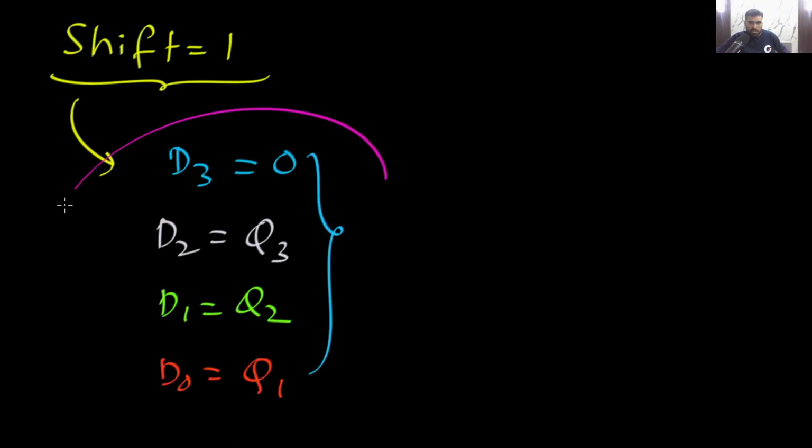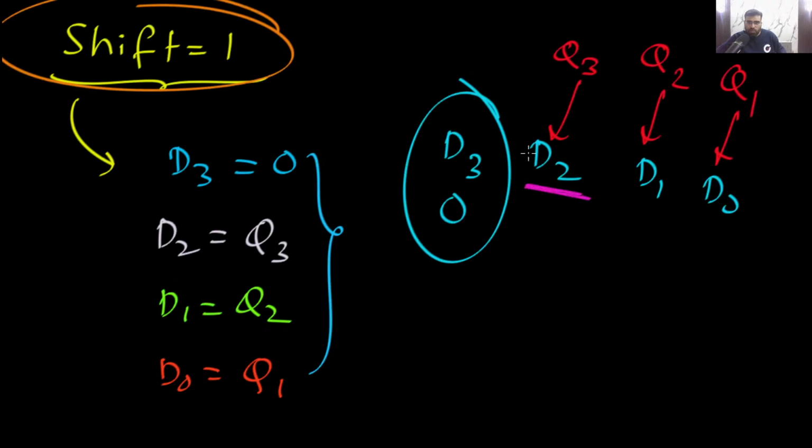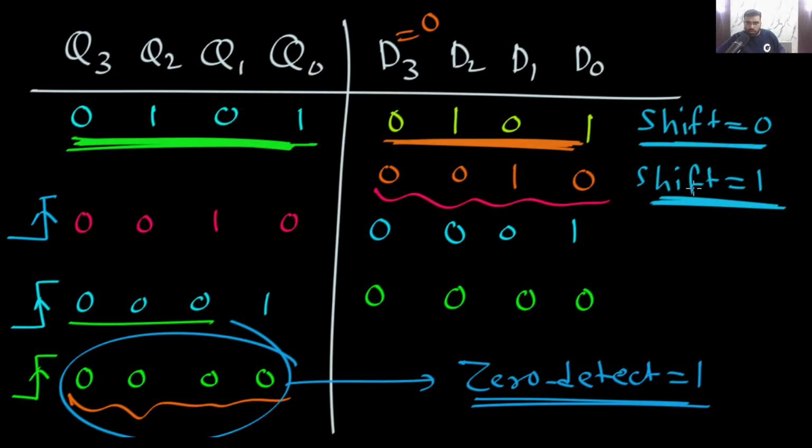This is going to happen. You can see D3 will be 0, D2 will be Q3, D1 will be Q2, D0 will be Q1. So as soon as you make shift equal to 1, these will be the flip-flop inputs. After the next positive clock edge, what will happen? Because all the flip-flops are positive edge triggered, this will be the state of the circuit, and after the next positive clock edge, this will be the state of the circuit.